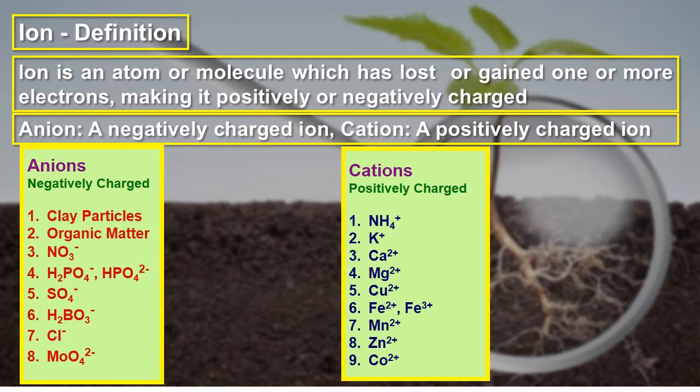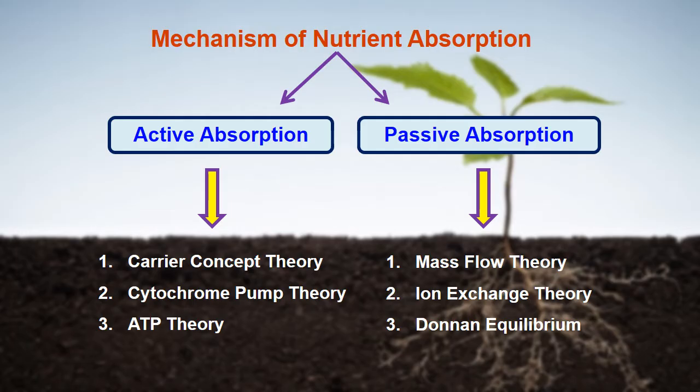These are the examples for anions and cations. The only element available in the form of both anions and cations is nitrogen. Nitrogen is available as nitrate as well as in ammoniacal form.